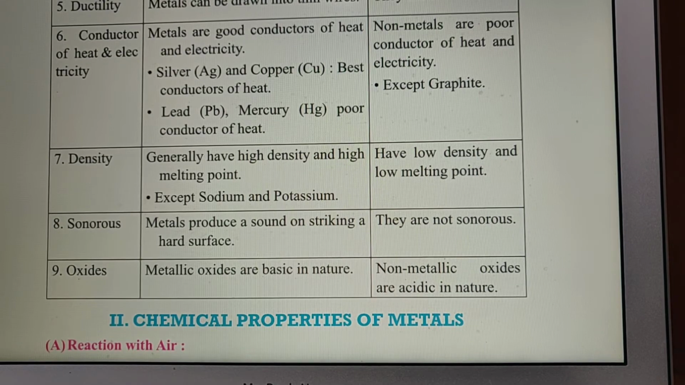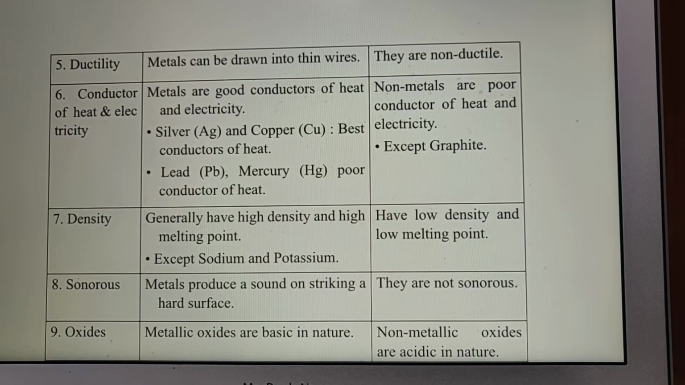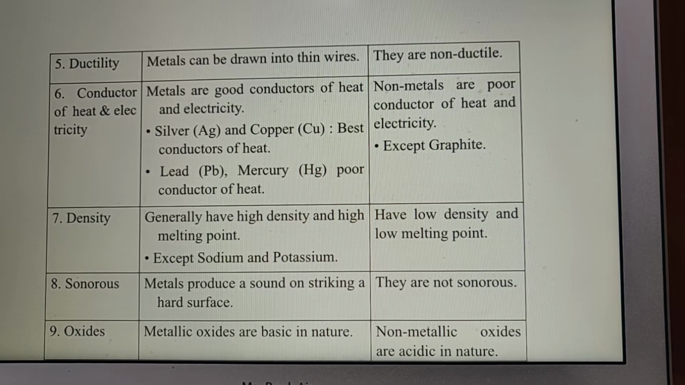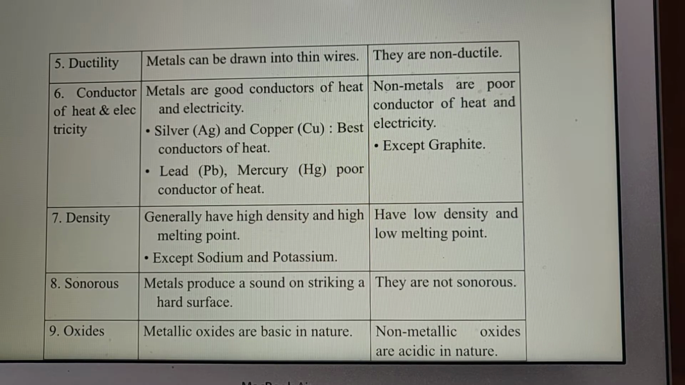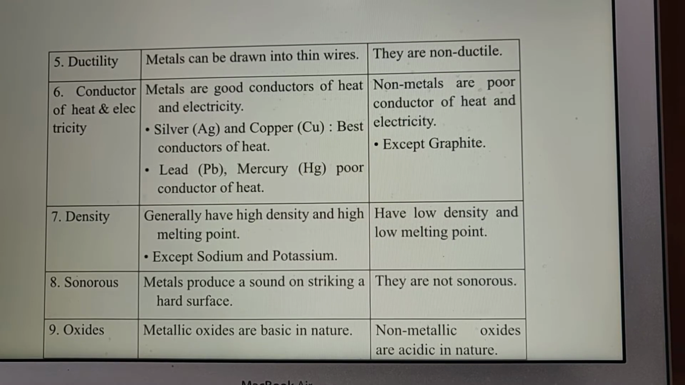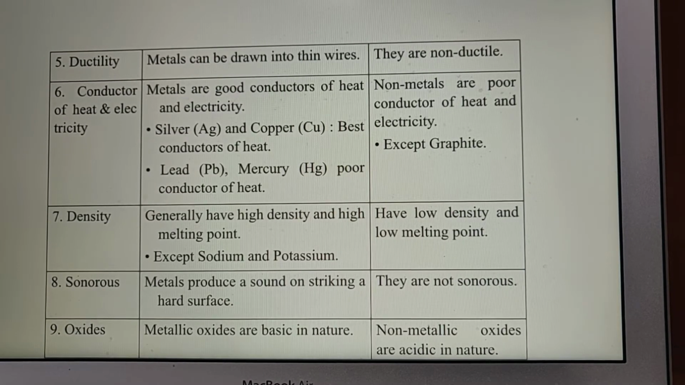Further, ductility. Metals can be drawn into thin wires. Ductility is a property when a metal in molten state can be drawn into wires. So this property is ductility, and metals can be drawn into thin wires whereas non-metals are unable to be drawn into thin wires.